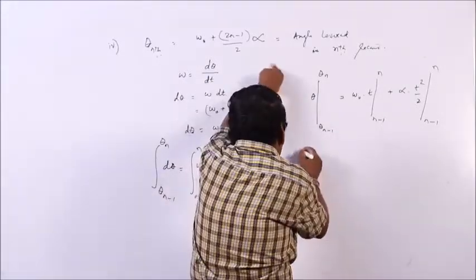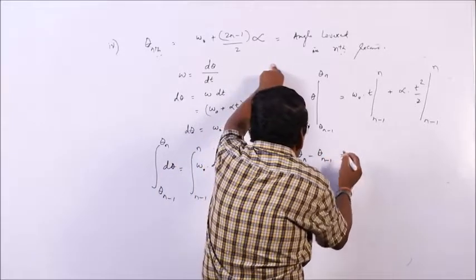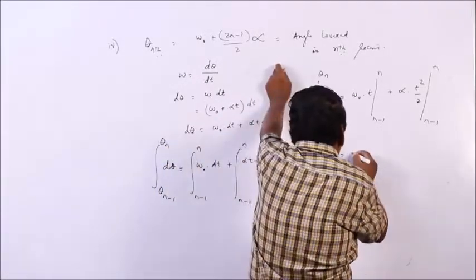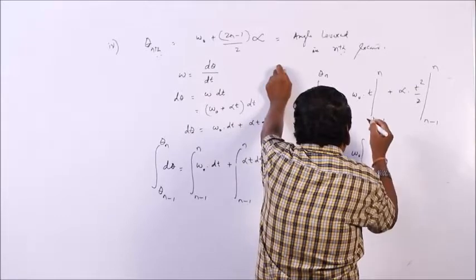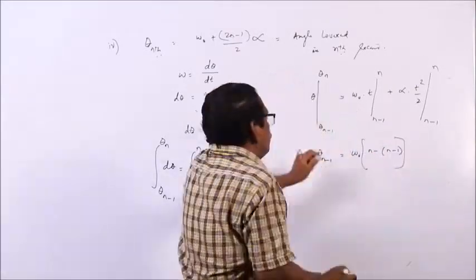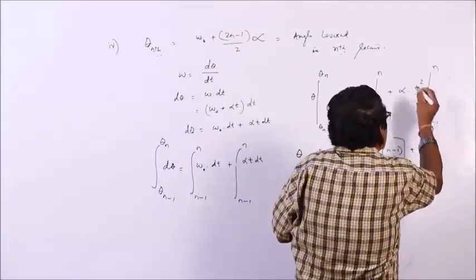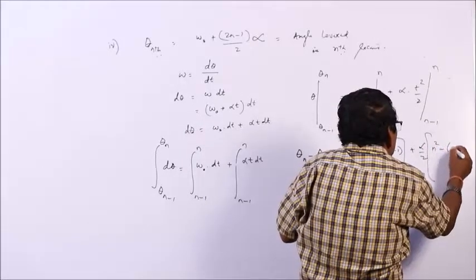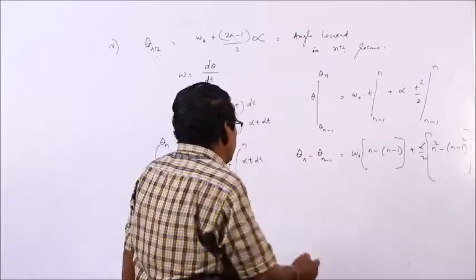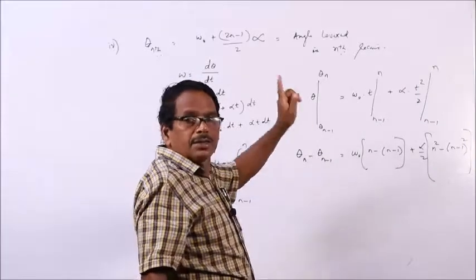Upper limit minus lower limit: theta n minus theta n minus 1 equals omega 0 into n minus n minus 1, plus alpha by 2 into n square minus n minus 1 whole square.